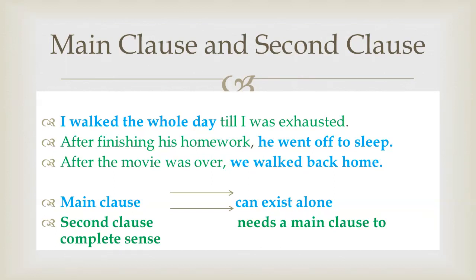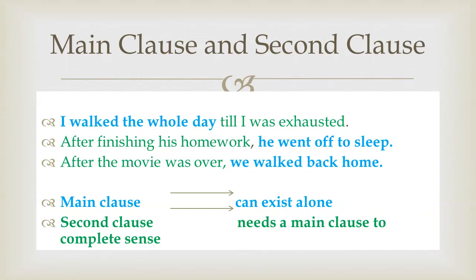Moving to the next example: After finishing his homework, he went off to sleep. The second clause is highlighted in green color and the main clause is highlighted in blue color. Let us look at the main clause first. He went off to sleep. Is it giving any complete sense? Yes, it is giving complete sense on its own. So this is the main clause.